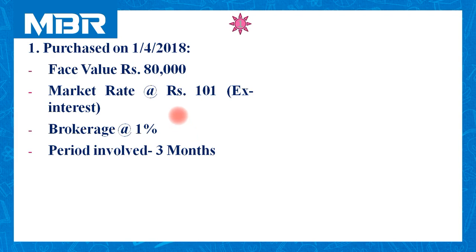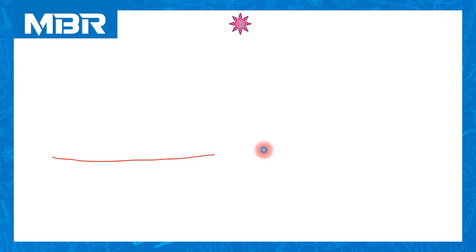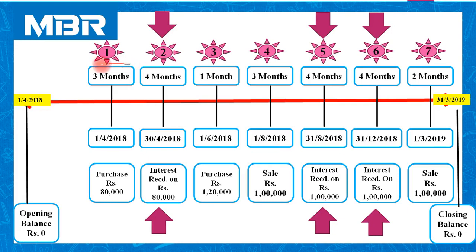Just for your reference, I would like to recall you the calculation of the period for 3 months. Let us visit again. See, we have completed calculation of 3 months over here, right? So these 3 months or the calculation of period mentioned over here will be useful to us in order to calculate amount of interest on each and every transaction.